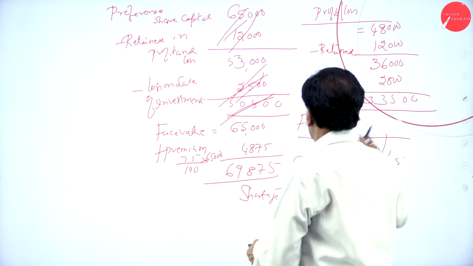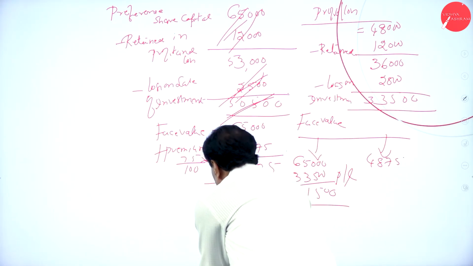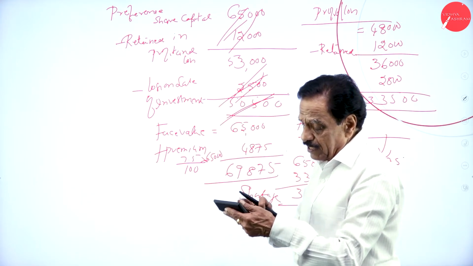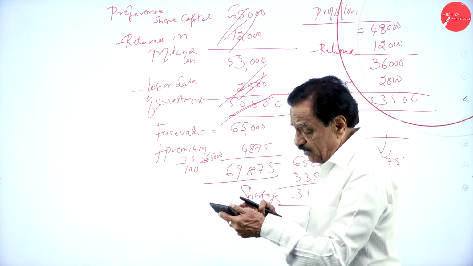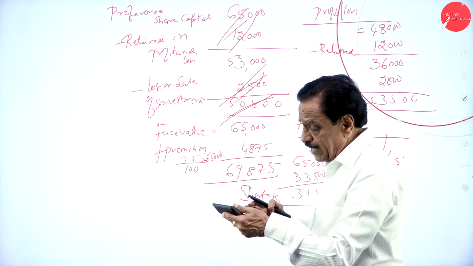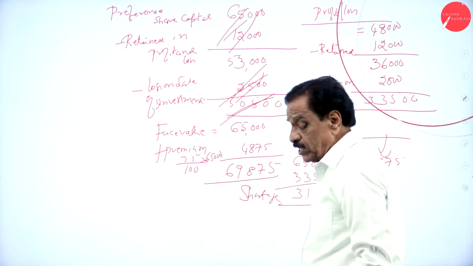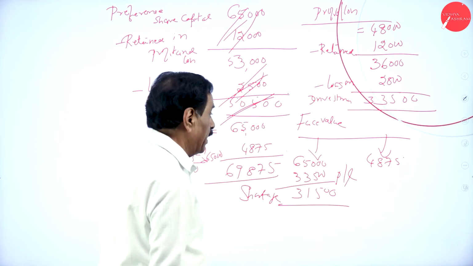On 65,000, how much percentage? 7.5 percent on 65,000. Check once again: 65,000 into 7.5 divided by 100 is 4,875. So 69,875 is payable. Premium to premium, face value to face value.